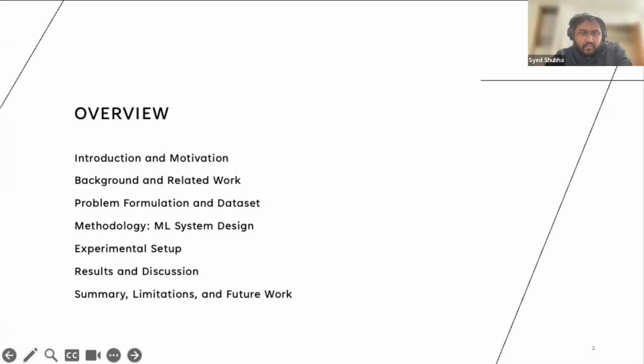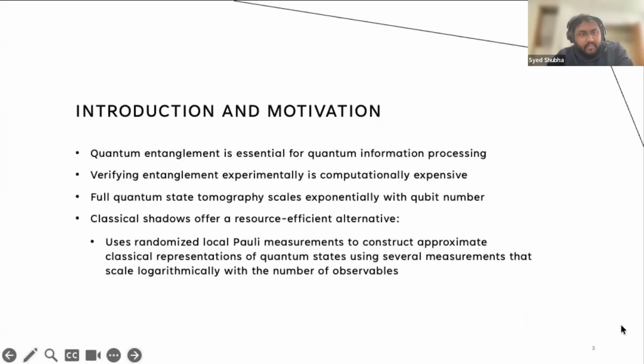Now, moving on, quantum entanglement is a central resource in quantum information. It's something Einstein initially even struggled with. Now it's a very important phenomenon, useful in quantum communication, algorithms, and metrology. But the problem is that verifying in an experimental setup whether a state is entangled or not is very expensive.